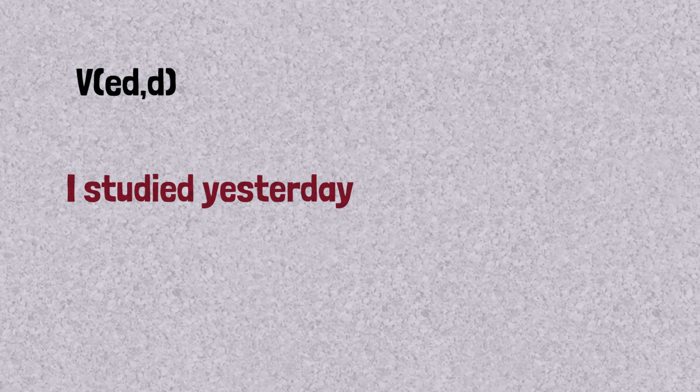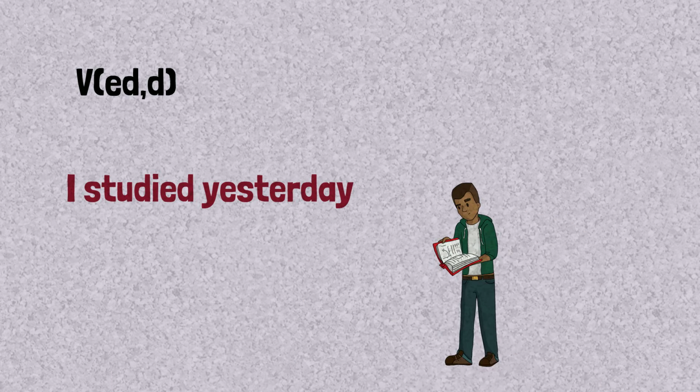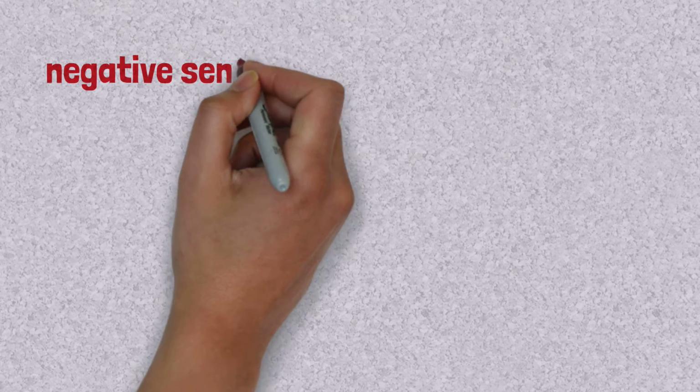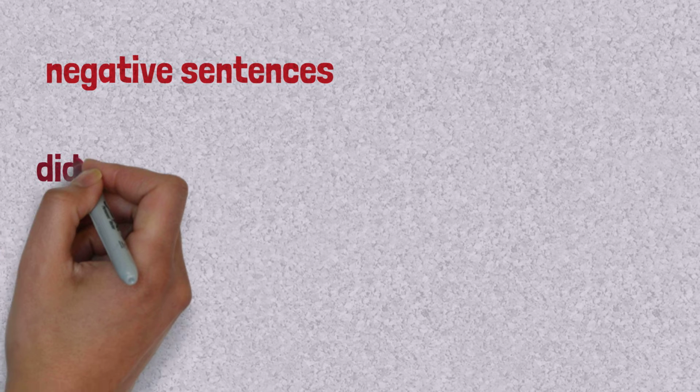So for regular verbs: I studied yesterday. Here we've added ed, and it is a finished action that happened yesterday in the past. And for irregular verbs, we use the past simple form of the verb. For example, John went to the park on Wednesday. Here, go, went. Went is the past simple form of go.